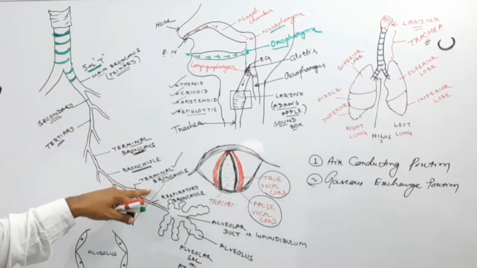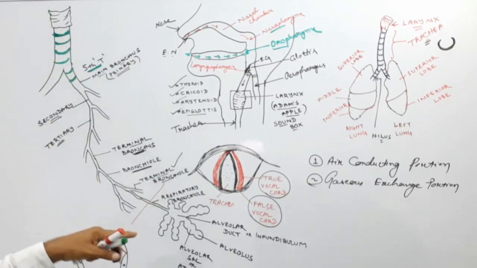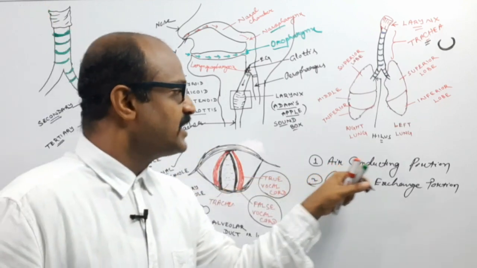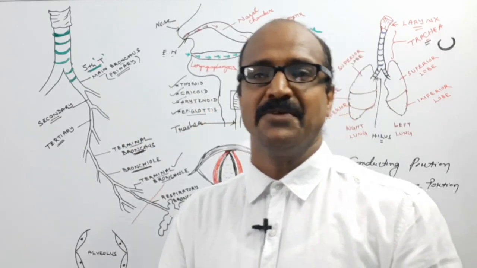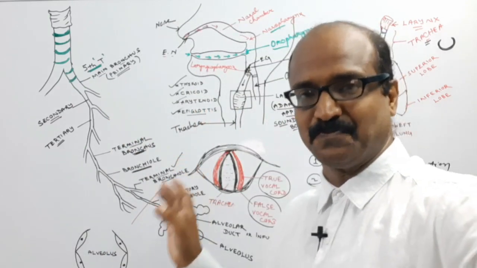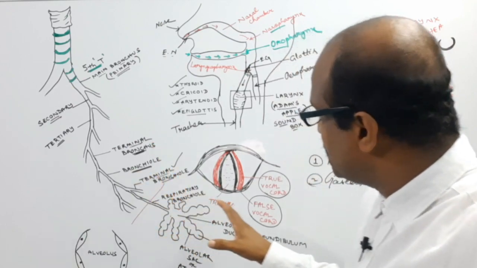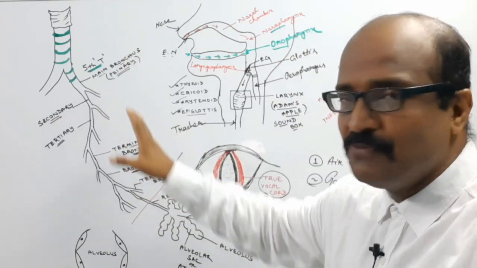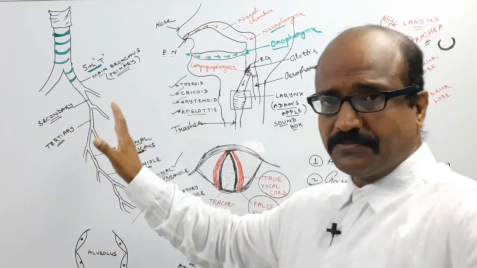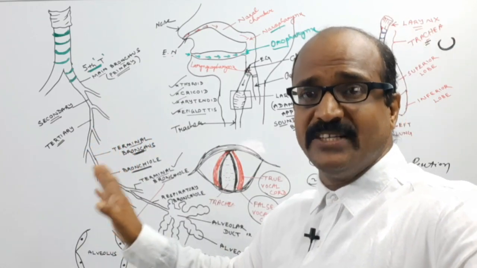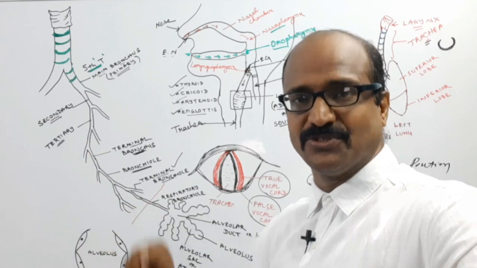So up to the terminal bronchioles, this portion is known as the air conducting portion. Everyone clear up to this? In this portion there is no exchange of gases. But what is the role of this air conducting portion?